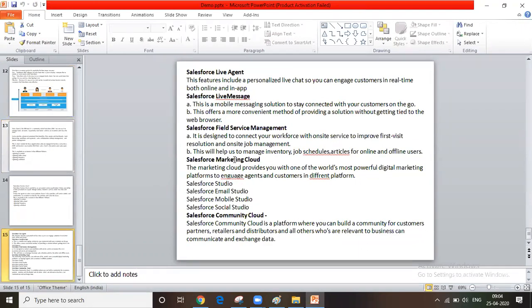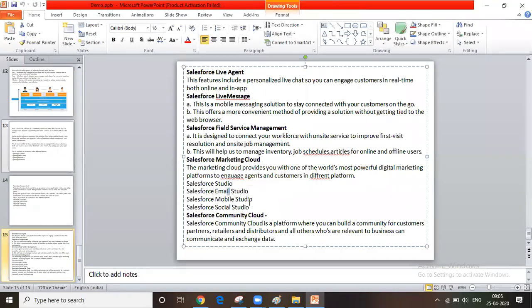Salesforce Marketing Cloud is the best digital marketing cloud in Salesforce. Through Email Studio and emails, you can take the product to mobile. You can take your product to social media. We can integrate your Salesforce application with Facebook, social media, email marketing, WhatsApp marketing. We can integrate third-party applications to your application, and you can send your product details by using this marketing tool.